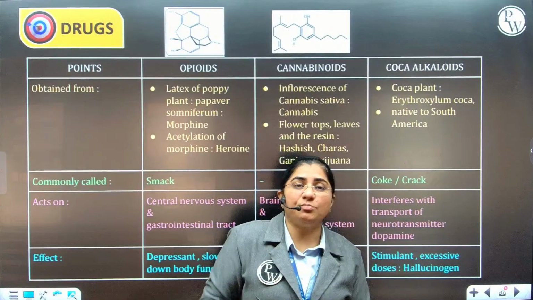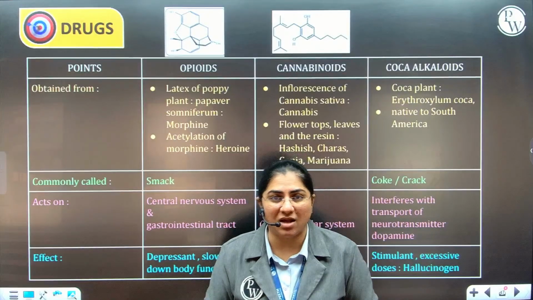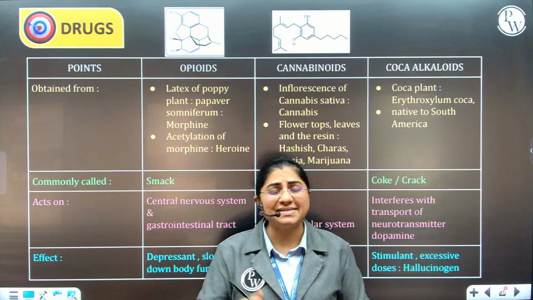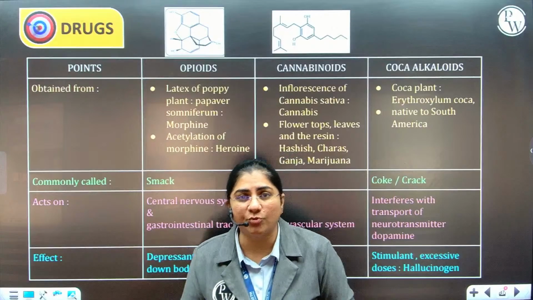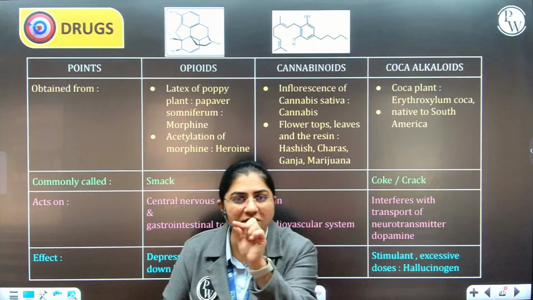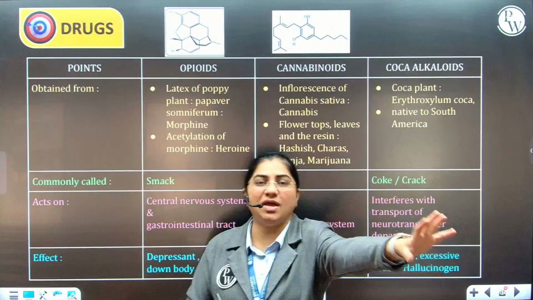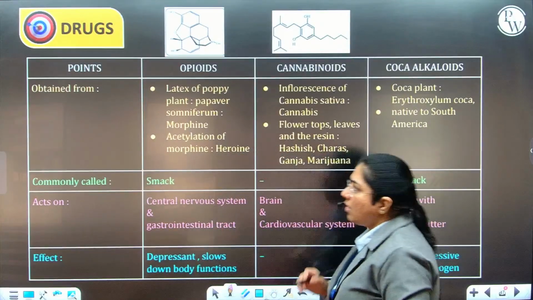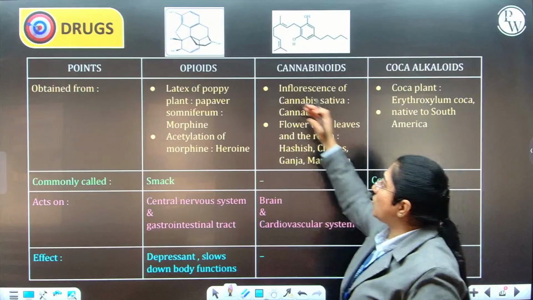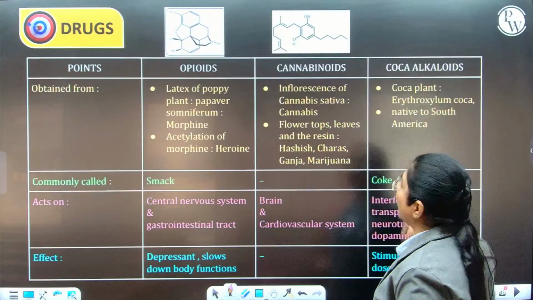The commonly abused drugs are obtained from plant sources, except one which is from an ergot fungus, Claviceps purpurea. That's mentioned in the NCERT, not the name of the drug, but it said that most of them are plant sources except this one which is obtained from fungus. The commonly abused drugs are opioids, cannabinoids and coca alkaloids.